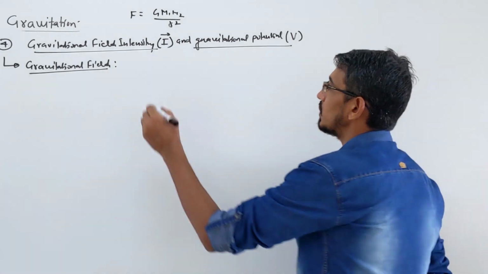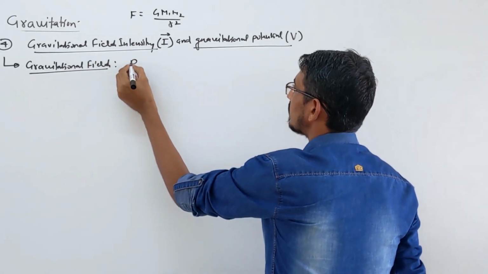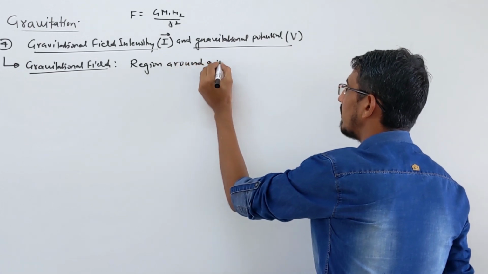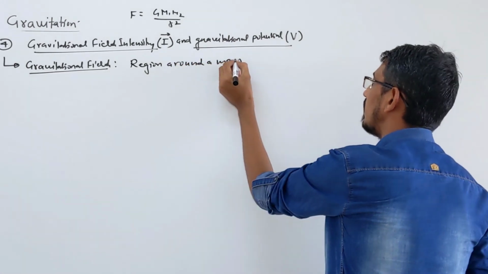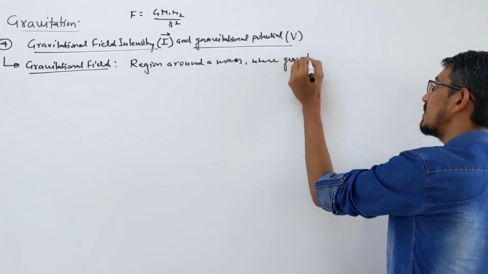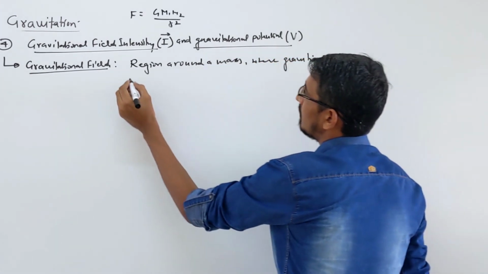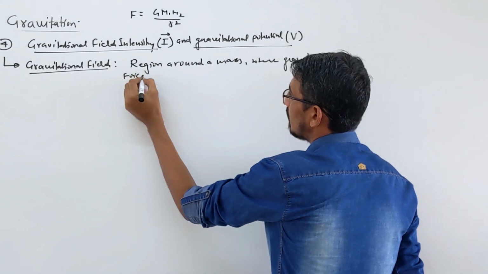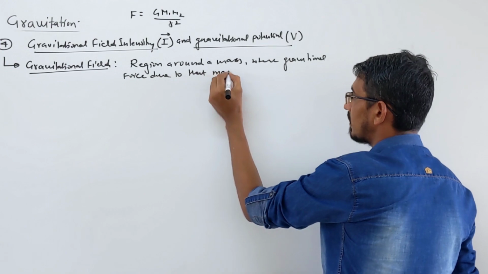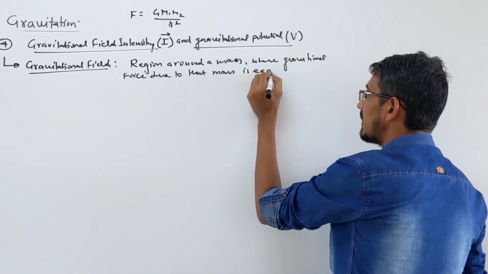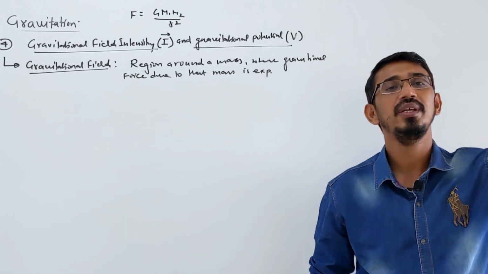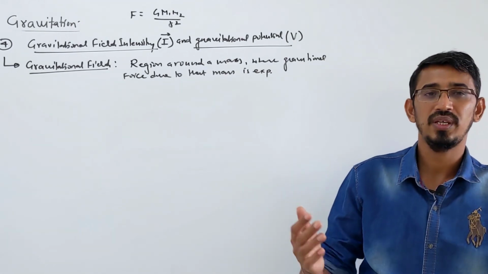gravitational field. So simply I am writing its definition: region around a mass where gravitational force due to that mass is experienced. The space around that mass in reality extends till infinity, but the force becomes very weak.